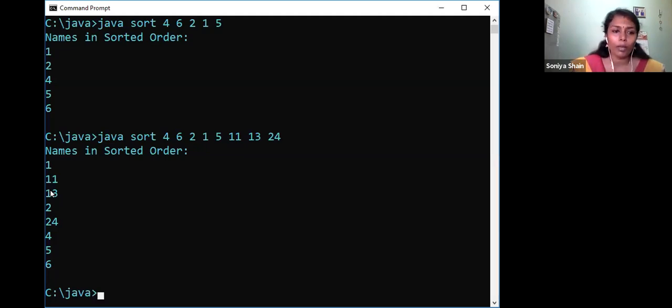So here the problem is it is not considering them as numbers. It is considering them as strings only. That is why it happened, because of considering the ASCII values of characters. So 11 is also treated by ASCII value. It takes only the first digit, the first character's ASCII value. That is why you got the wrong answer here.